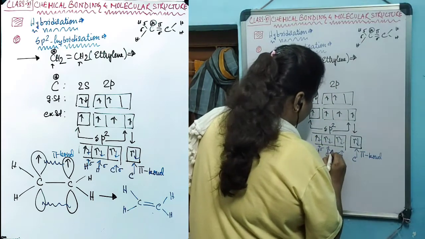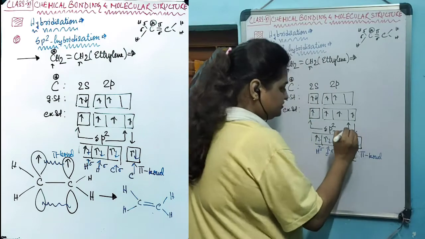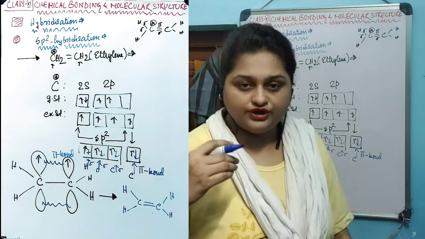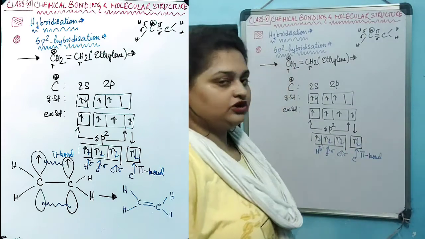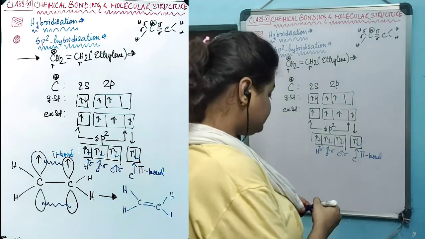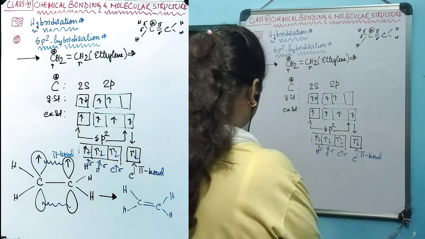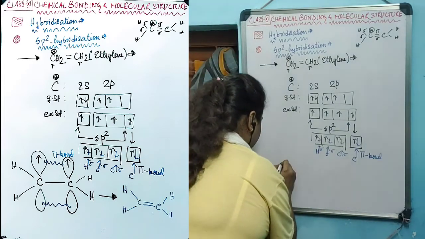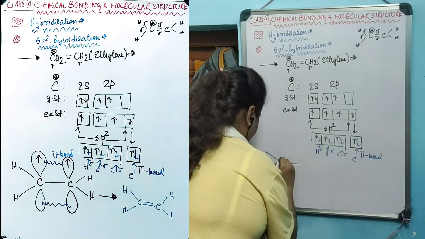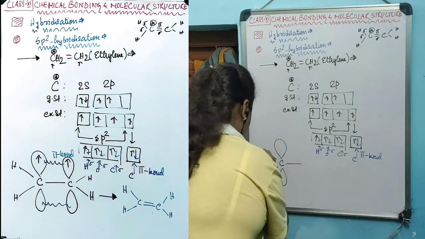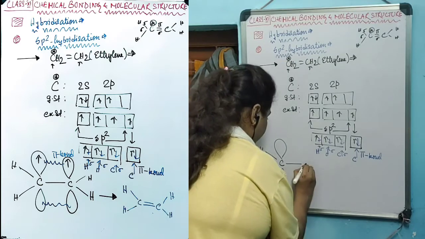So these are the sigma bonds that are being formed, and when the carbon is sharing an electron with this pure p orbital electron, the pi bond is being formed. Let's see how. This is the carbon, 3 sigma bonds will be this, and the pure p will be perpendicular like this from the plane of the molecule.